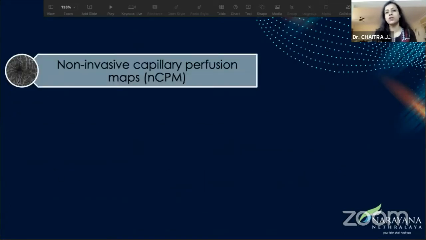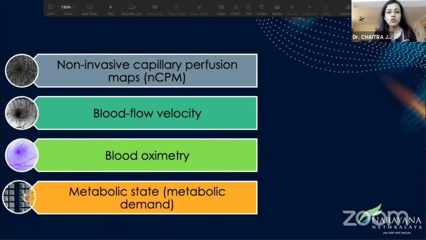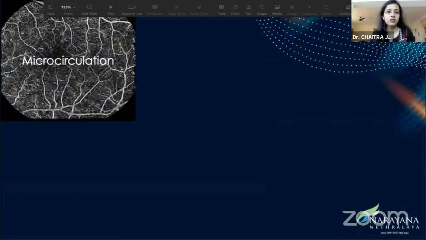If you put it together, it gives us a non-invasive capillary perfusion map. We call it the NCPM. It also gives us the velocity. It gives us the measurement of the oxygen saturation, and also gives us some information on the metabolic state. As far as I know, not too much input is available as far as the metabolic demand or the state of the retina goes. Even using the RFI, it's been rather difficult. So this is how the imaging comes across.